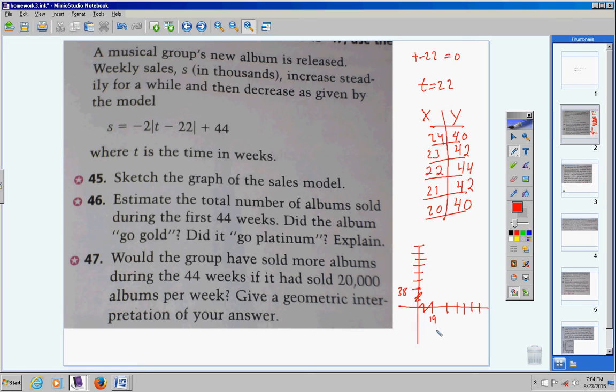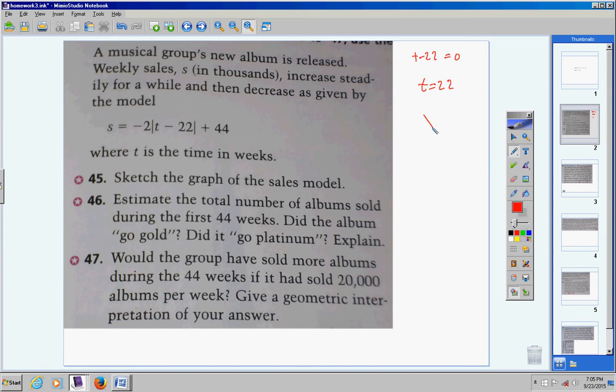Now, I did think of one thing that I probably should correct myself on. We all make mistakes, guys. If I was there in class, I would say, oh, hold on a second, since it is a word problem, I would definitely find the vertex, like I did right here, 22, 44. But I probably would put in 0, and that would give me out 0.